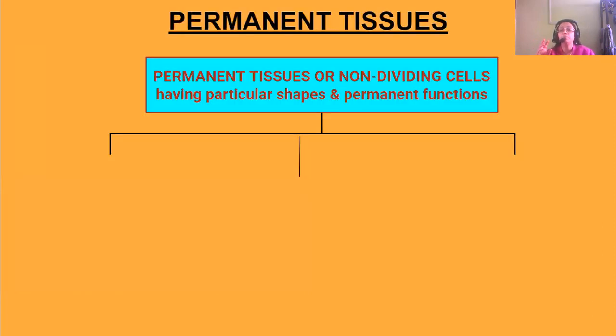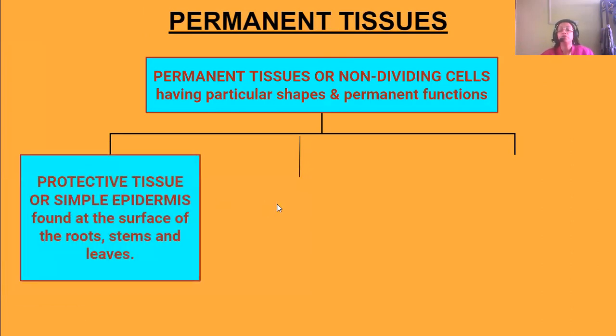Next, we come to the permanent tissues. See, permanent tissues, as I told you, are non-dividing cells and they have a particular shape and permanent functions. So the first type of permanent tissue is known as protective tissue or simple epidermis, we call it. They are found at the surface of the roots, stems, or the leaves. The surface layer of the roots, stems, or leaves has this simple epidermal layer, which is a permanent